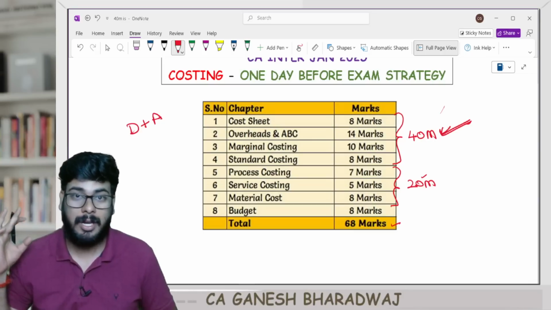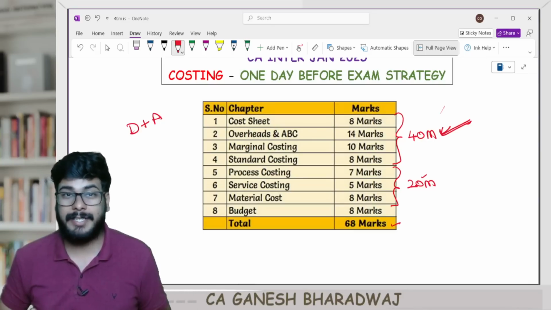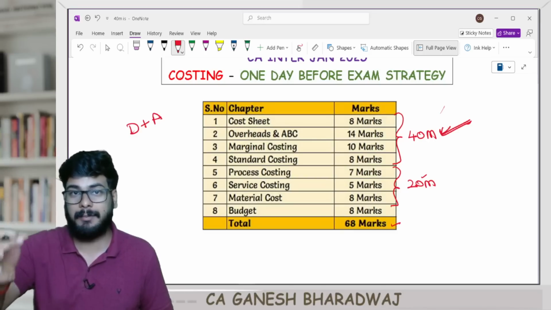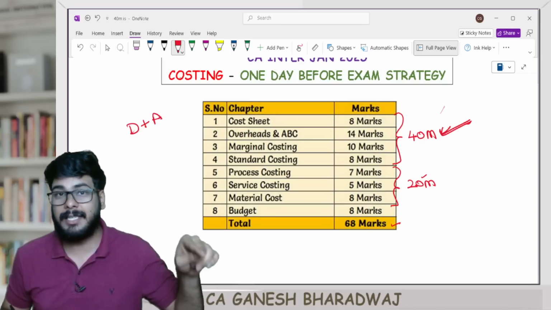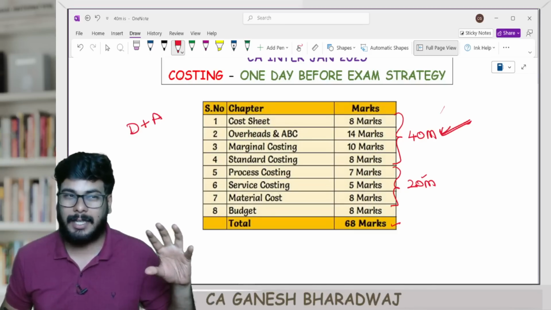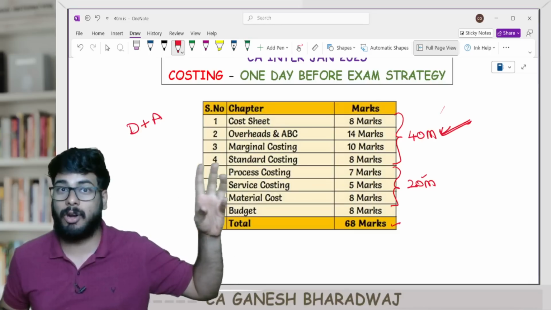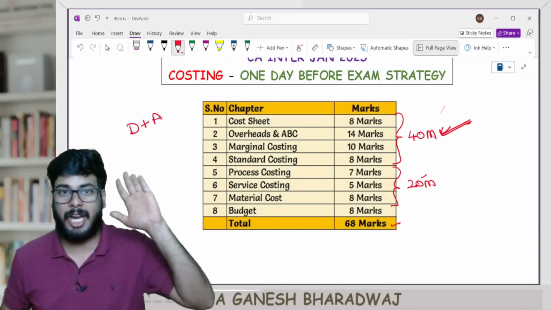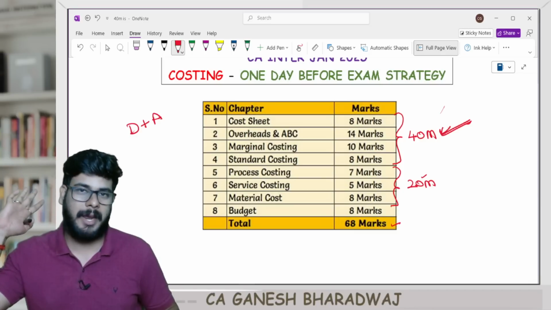It's very, very simple, right? And one more thing I want to tell you guys, please do cover the RTP, right? Especially in this attempt RTP, you please cover. And in this attempt, I have clearly told you there's one question in marginal costing that talks about a different concept called relevant costing. I am expecting that question either in Jan 25 attempt or in your May 25 attempt, right?